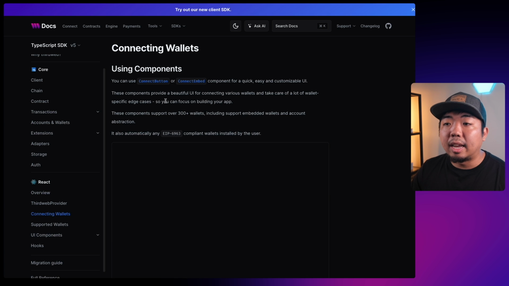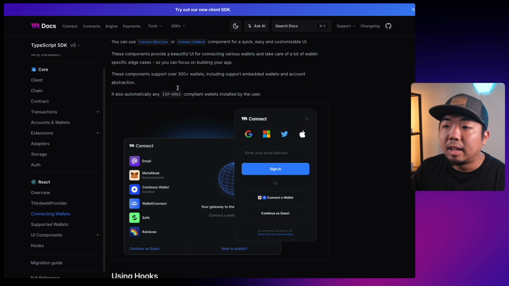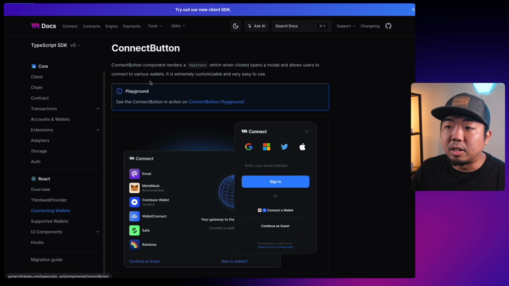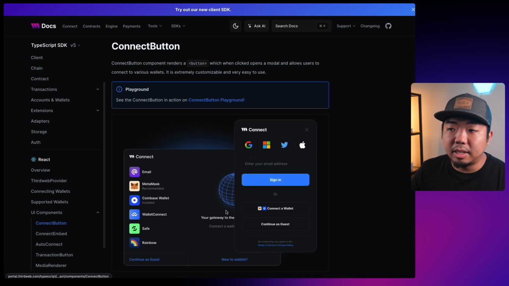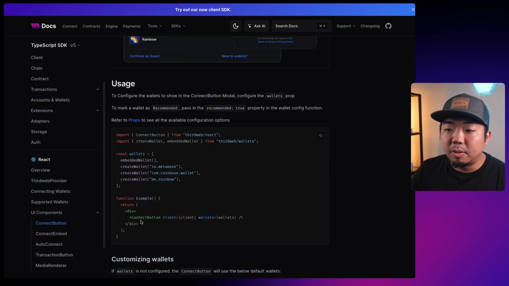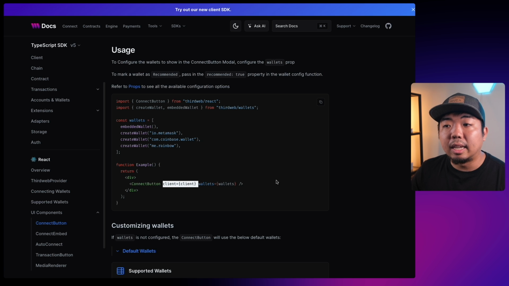Now we provide two components here. You can use the connect button or connect embed. And we're going to use the connect button UI component. If we come to the connect button UI component, which is in the UI components under connect button here, we can see we just need to add the connect button and provide it with the client that we created in our constants.ts file.